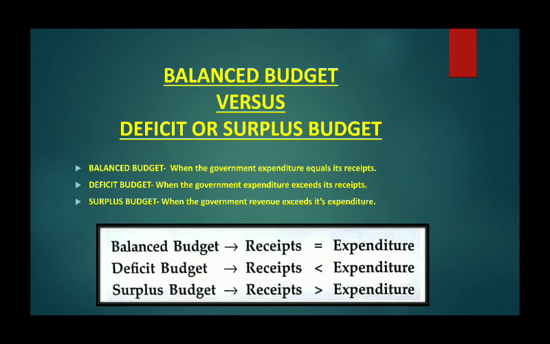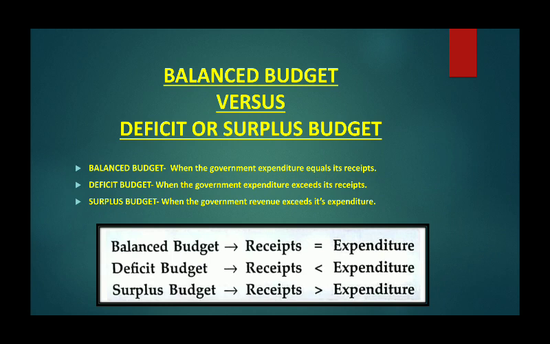Secondly, a budget is a deficit budget when the government expenditure is more and government receipts are less. Third, surplus budget: when the government receipts are more than the government expenditure. So, a surplus budget means expenditures are less and receipts are more.